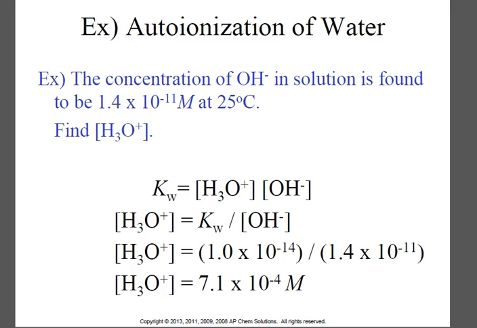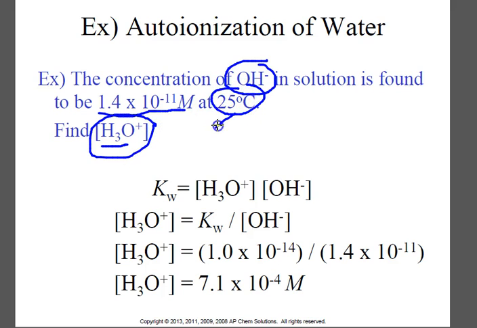All right, here's an example problem. The concentration of hydroxide is found to be 1.4 times 10 to the negative 11th molarity. Find the H3O+ concentration. So we have the OH-, we're looking for the H3O+. We're at 25 degrees Celsius, so we know our Kw value. So we're just trying to solve for H3O+.